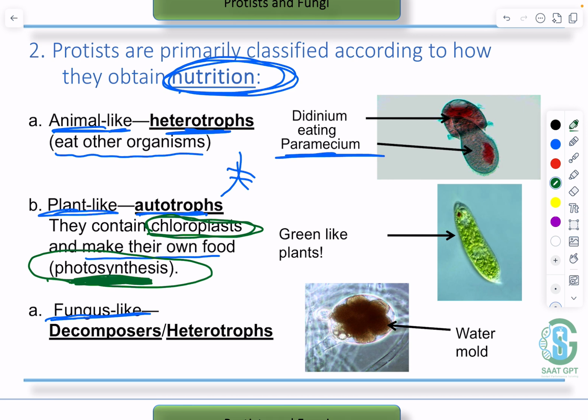Green plant-like protists are one example of these. The last group here is the fungus-like protist. The fungus-like protists could be decomposers and heterotrophs. Heterotrophs, now we know, depend on other organisms to get their food. They kill or hunt them, while decomposers feed on dead bodies. And this is the key word: they feed on dead bodies. Whenever you hear decomposer, they feed